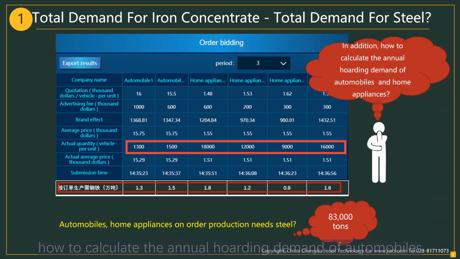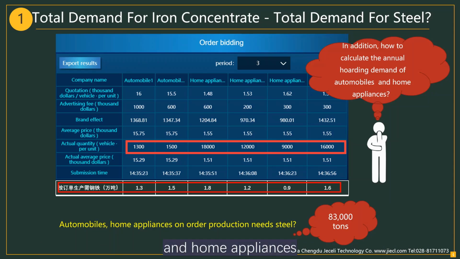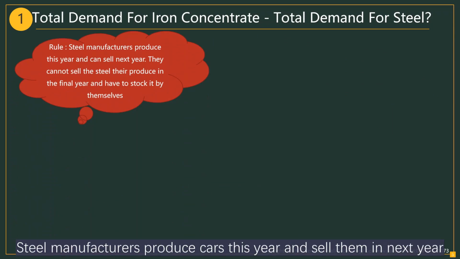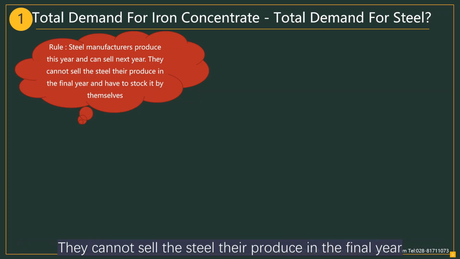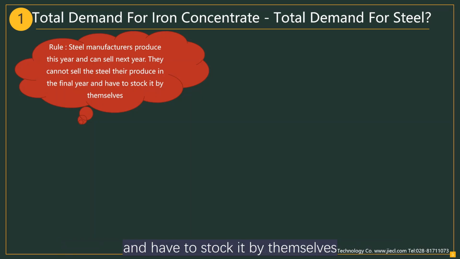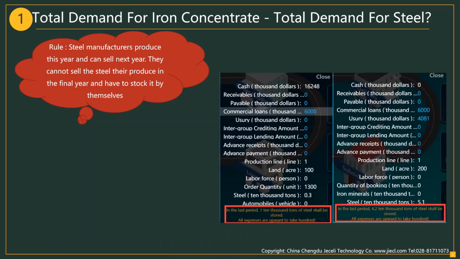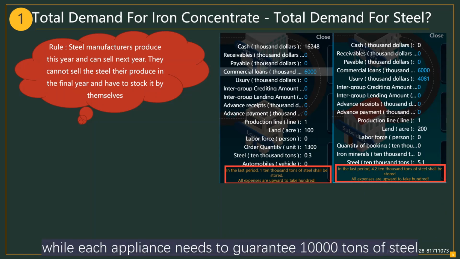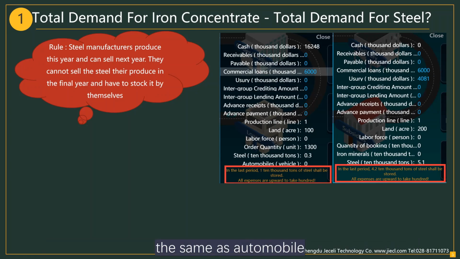In addition, how to calculate the annual hoarding demand of automobiles and home appliances. You remember the corresponding rules? Steel manufacturers produce cars this year and sell them next year. They cannot sell the steel they produce in the final year, and have to stock it by themselves to keep the game fair. Each steel company needs to guarantee 42,000 tons of steel in the final year, while each appliance needs to guarantee 10,000 tons of steel, the same as automobile.